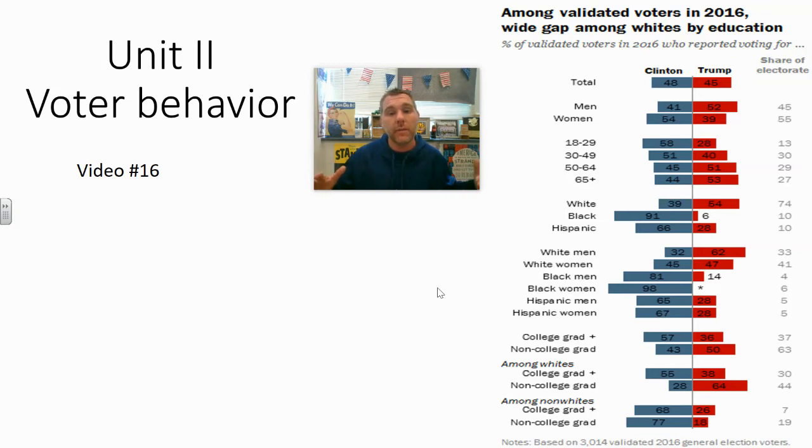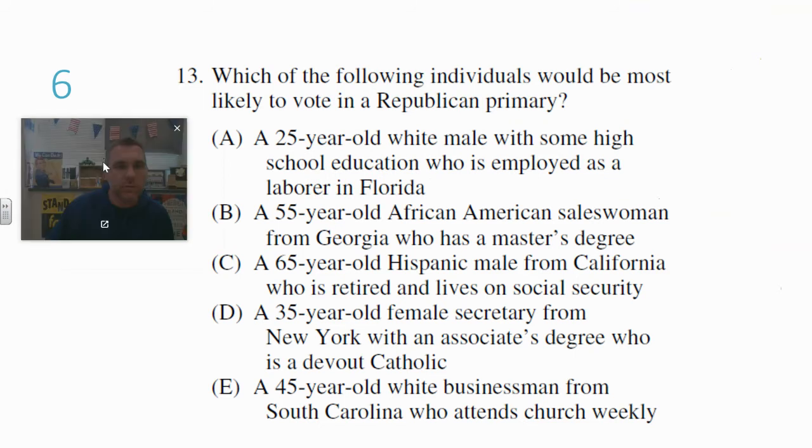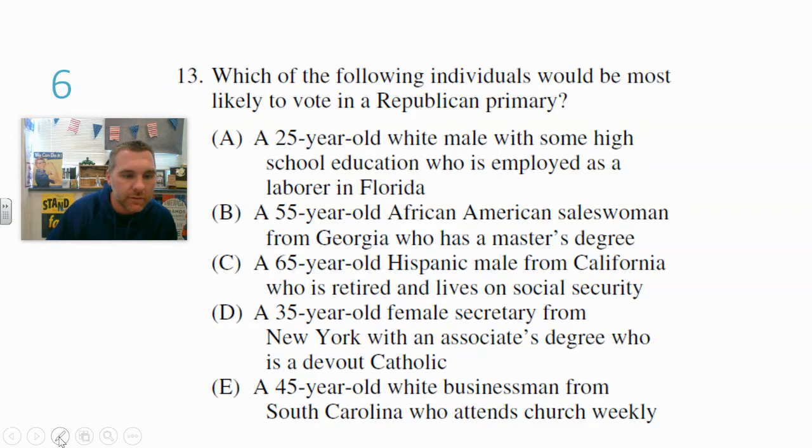But that being said, we can see that there's large trends in groups of voters and how we can make some conclusions. Republicans would like to know this, and Democrats like to know this, because that would be their target audience. Okay, so here we go. Let me give you a quick question. The course wants you to be able to know the characteristics and be able to identify Republican or Democrat voters. So which of the following individuals would be most likely to vote in a Republican primary? Take a look at your options there.